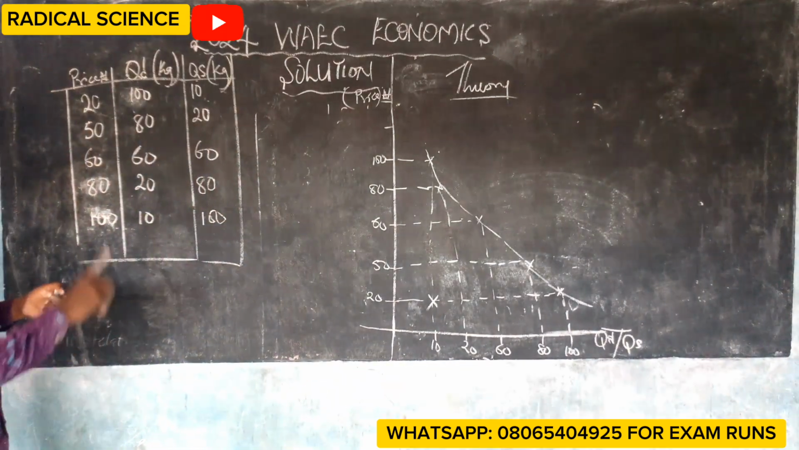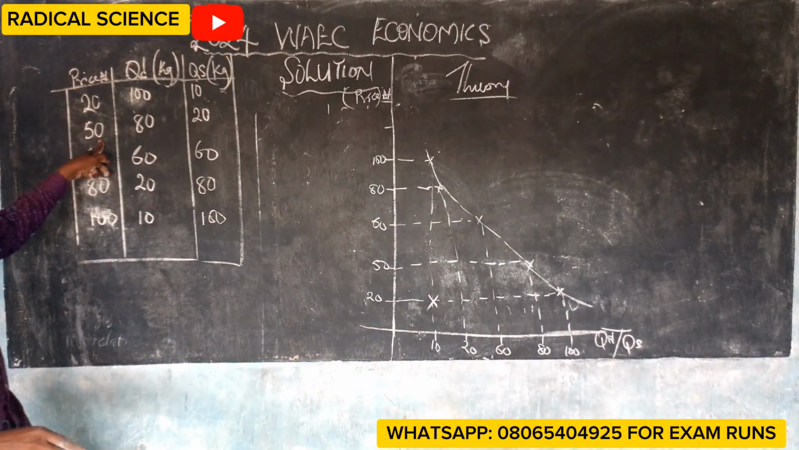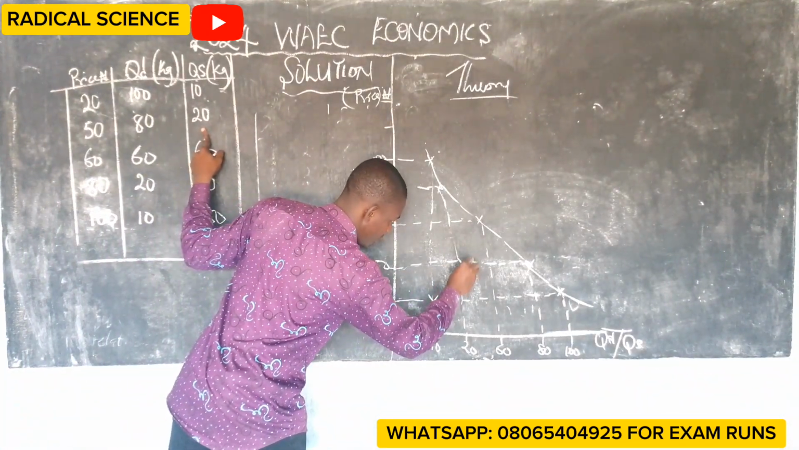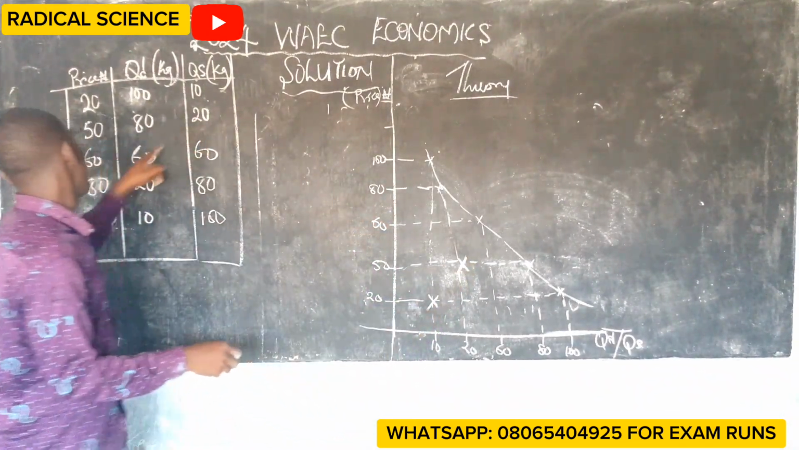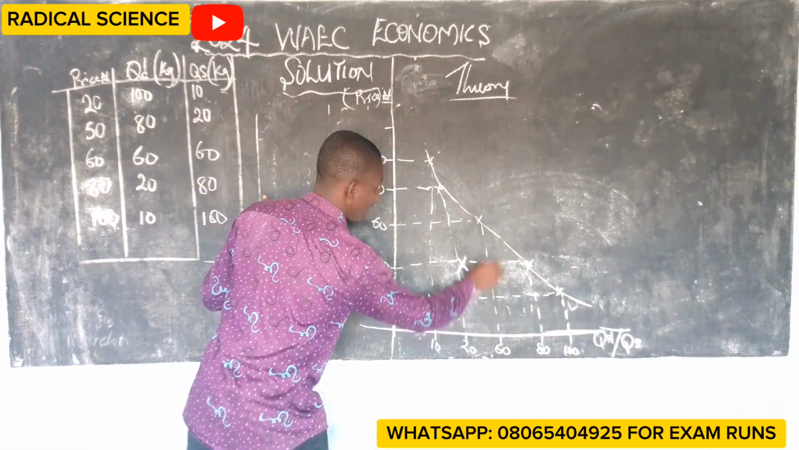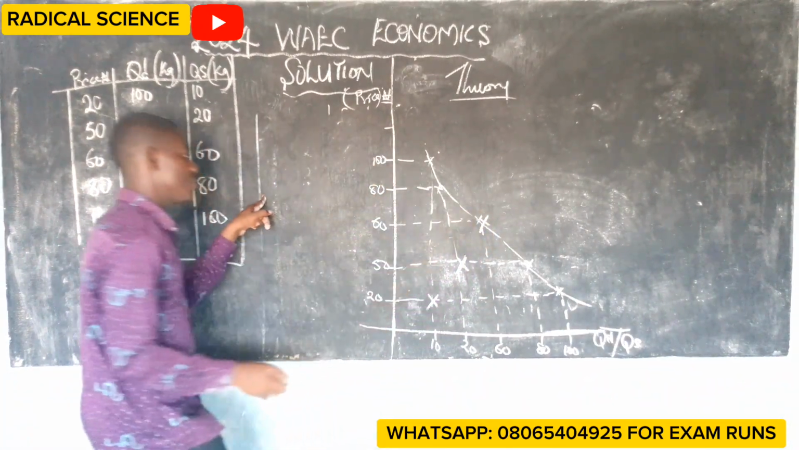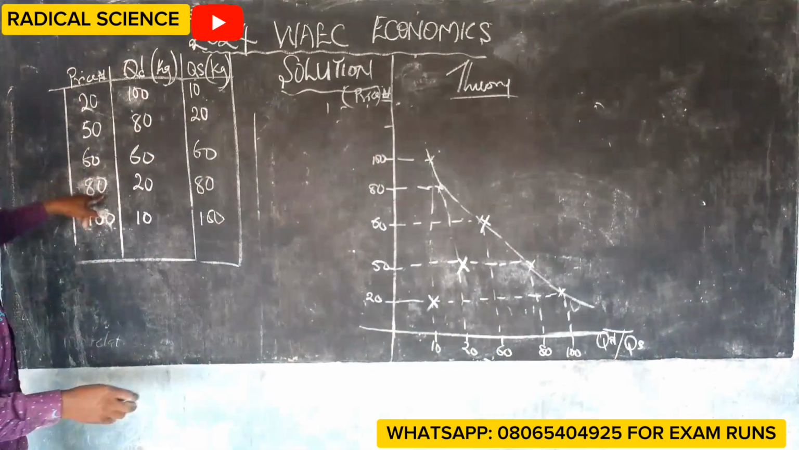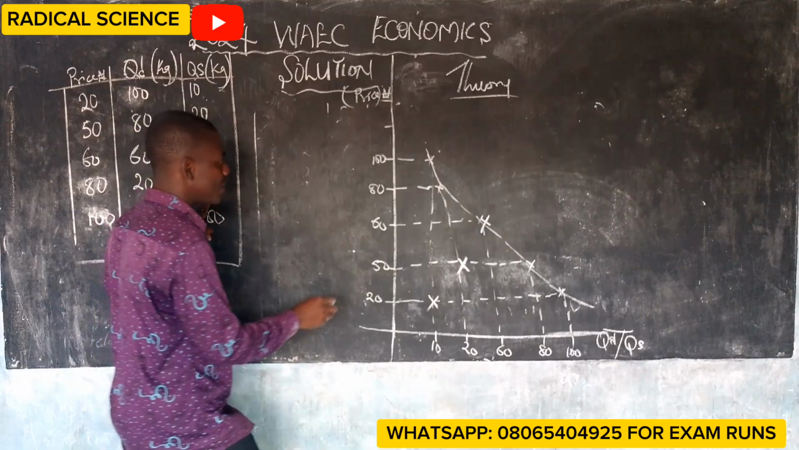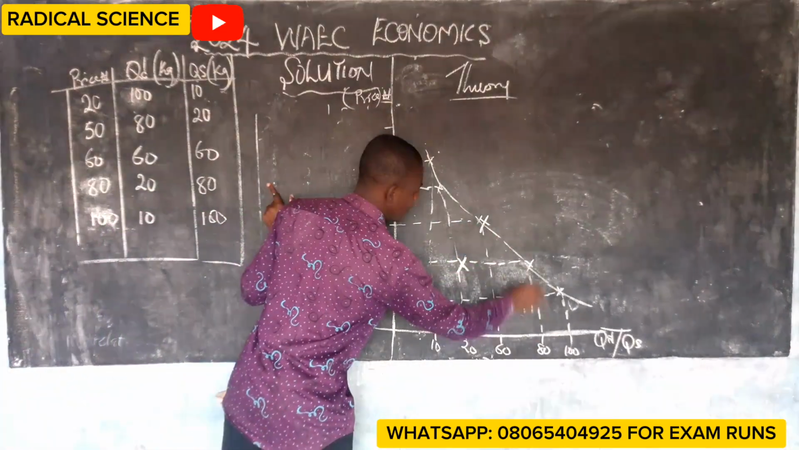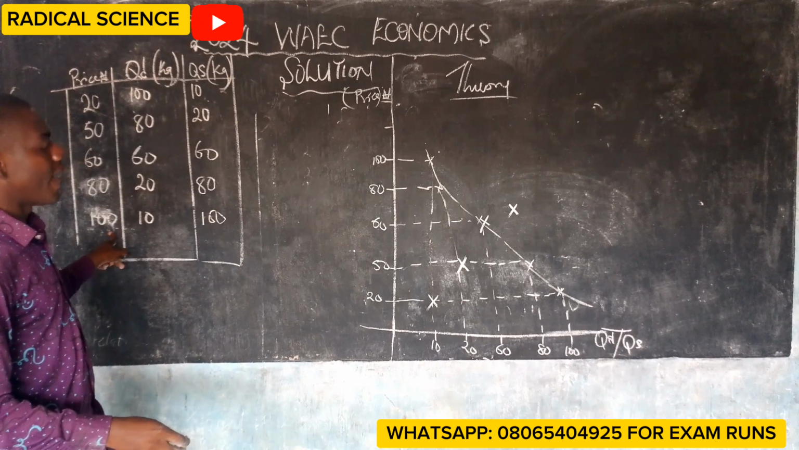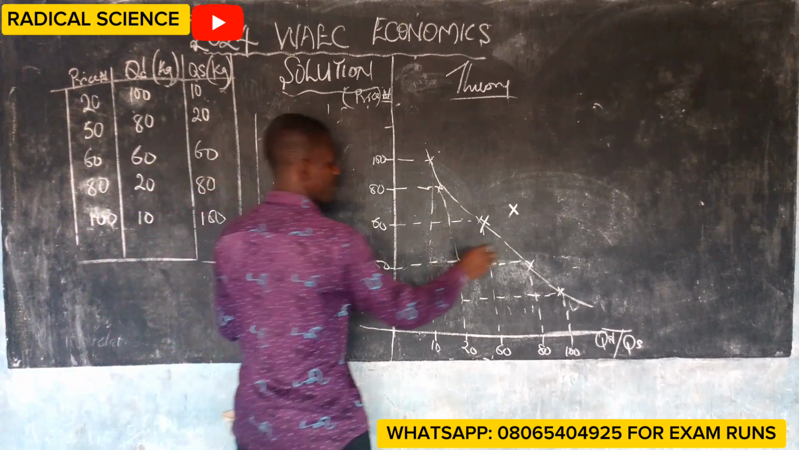At 20 naira, 10 was supplied. At 50 naira, 20 was supplied. At 60 naira, 60 was supplied. At 80 naira, 80 was supplied. And at 100 naira, 100 was supplied.